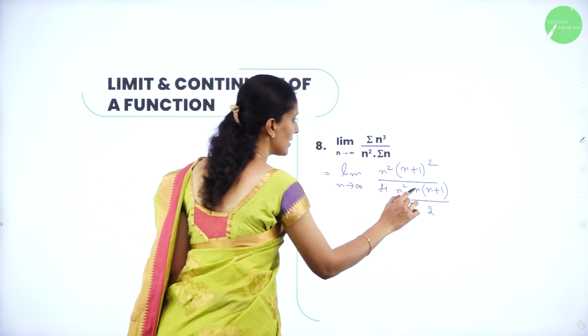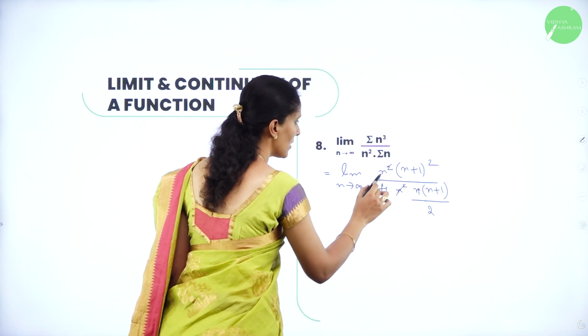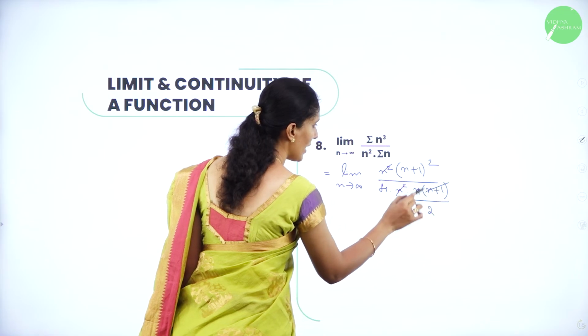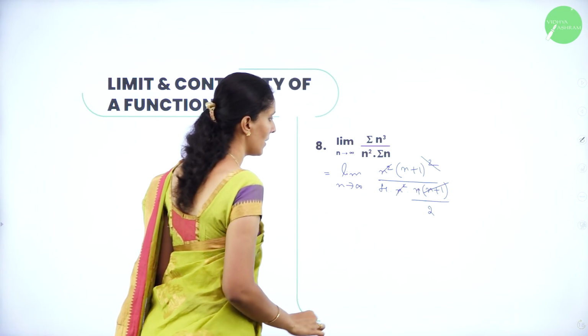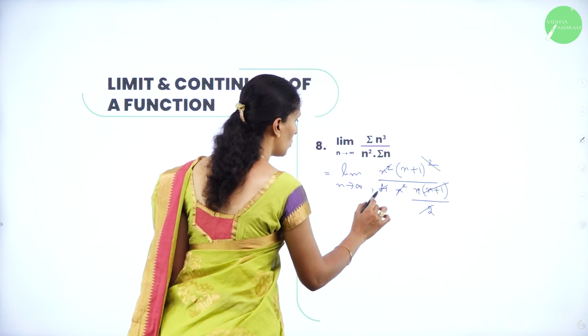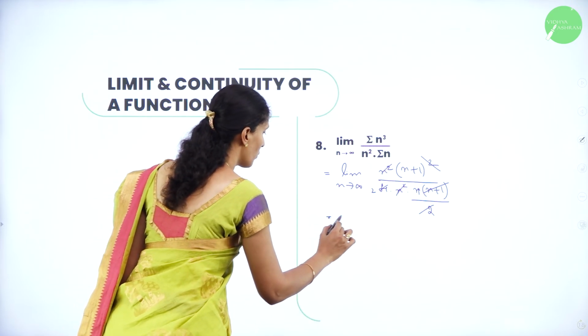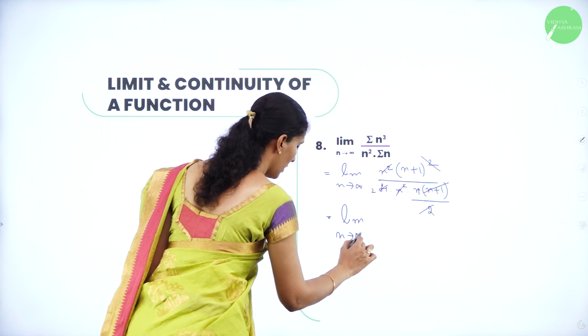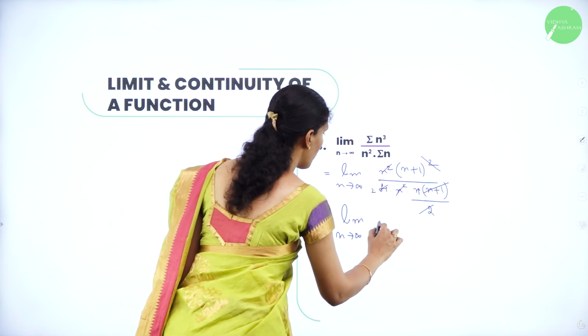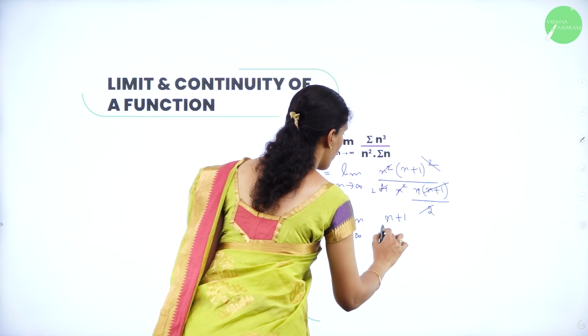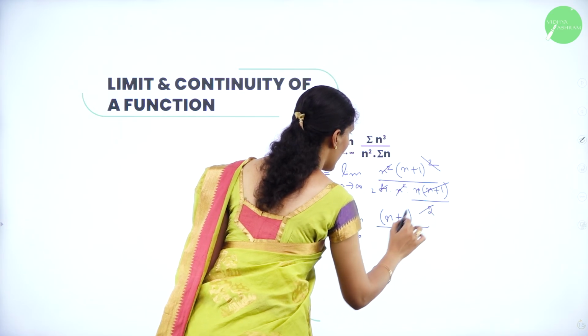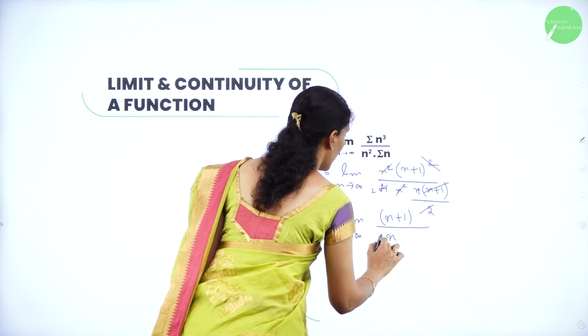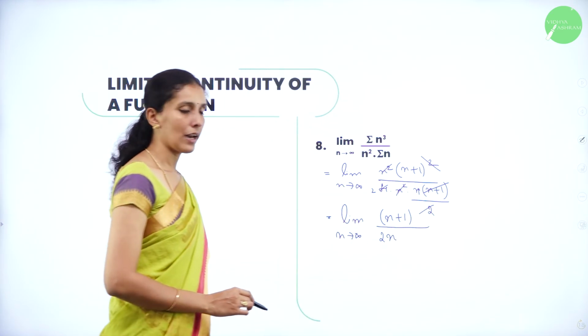Now you can see here n square gets cancelled, one n plus 1 cancels with one n plus 1, and 2 ones are 2, 2 twos are 4. So what we are left with? We are left with the limit as n tends to infinity of n plus 1, divided by n into 2. So this is what we are left with.